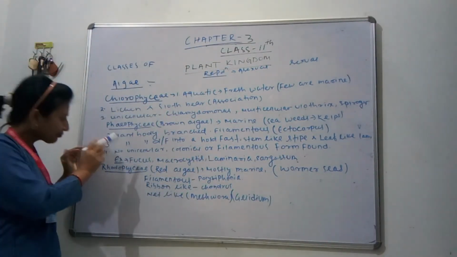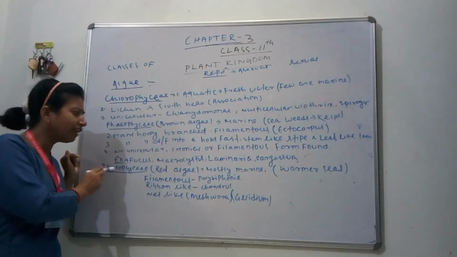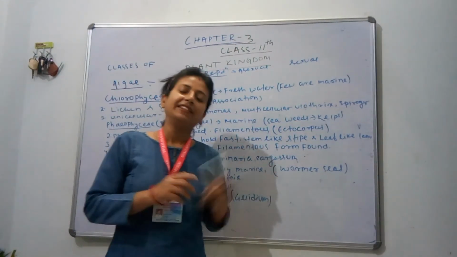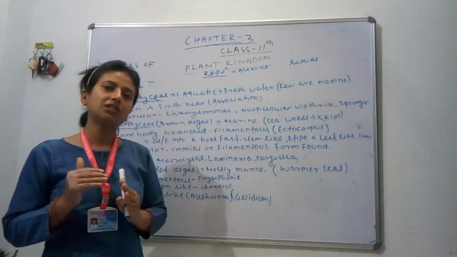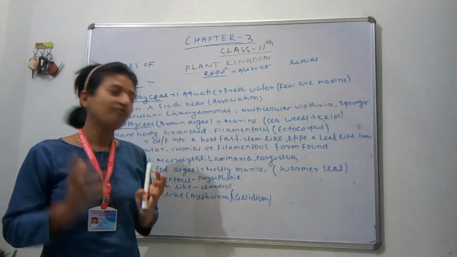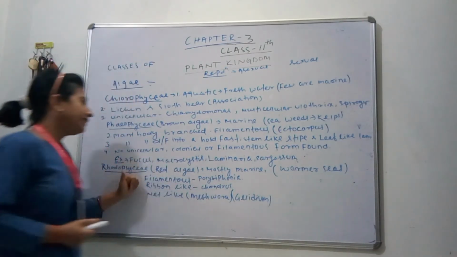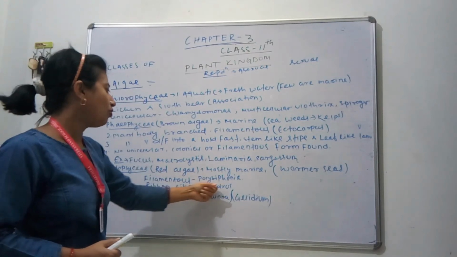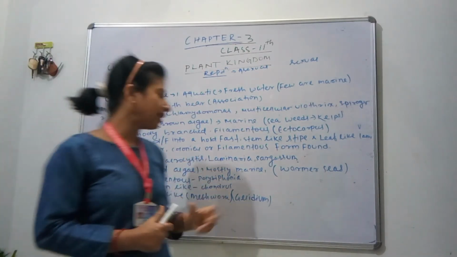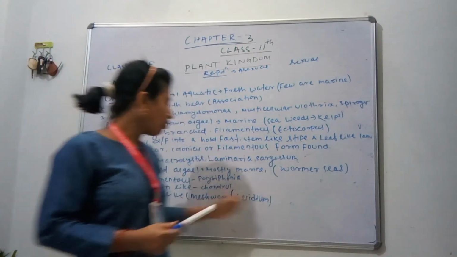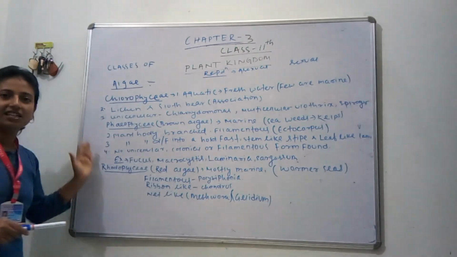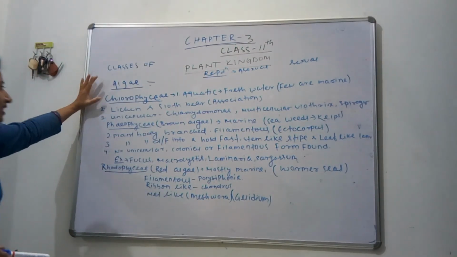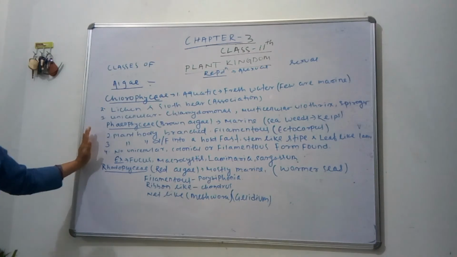Next is your Rhodophyceae, which is commonly called red algae. Most of them are marine, means they are found in those oceans or seas whose water is warm. Filamentous form is Polysiphonia, ribbon-like structure is Chondrus, and net-like or meshwork-like structure is Gelidium. So these are the general characteristic features of the classes of algae: Chlorophyceae, Phaeophyceae and your Rhodophyceae.